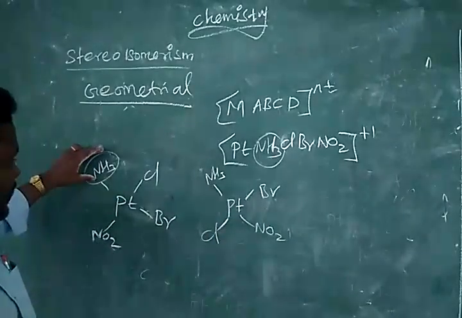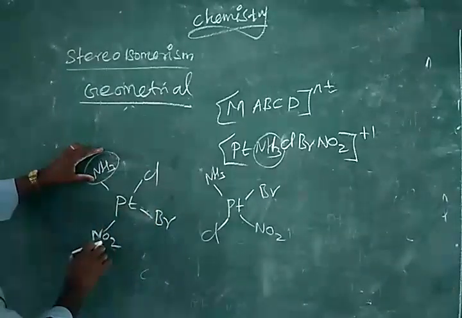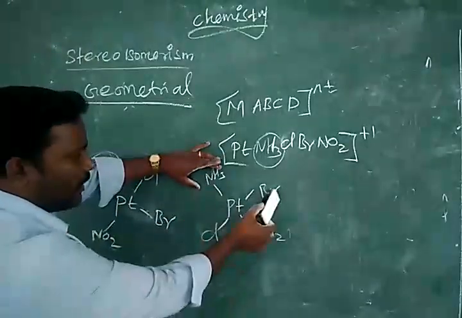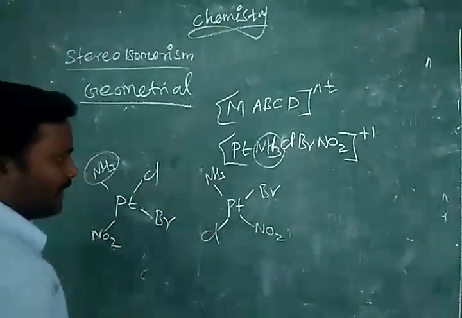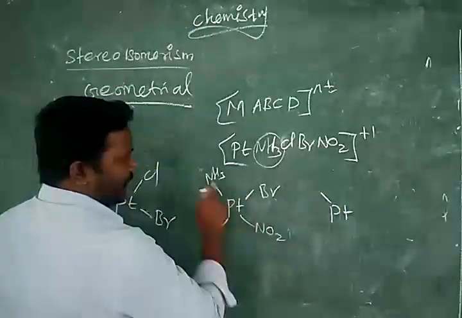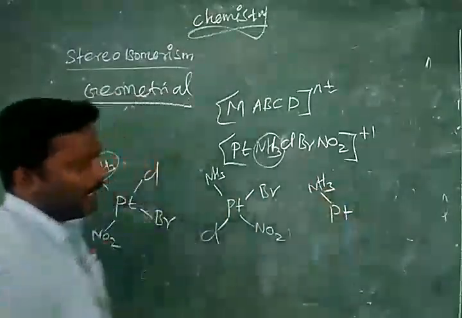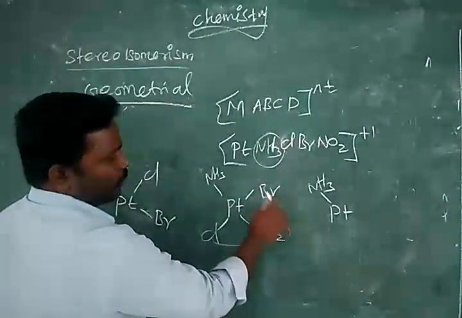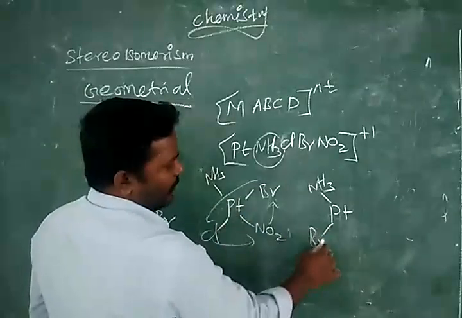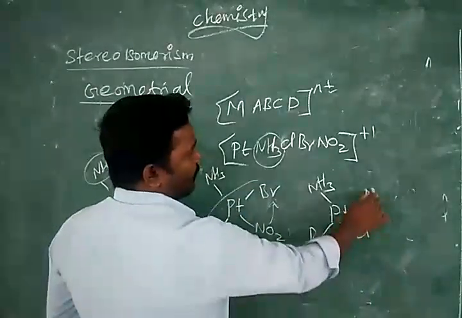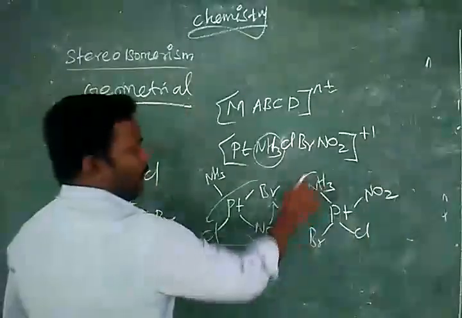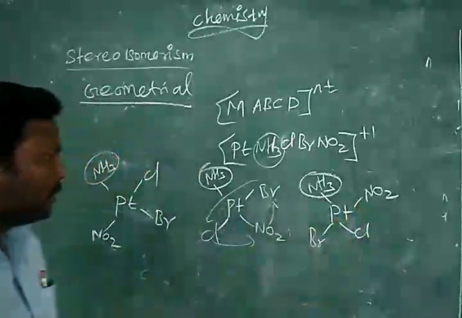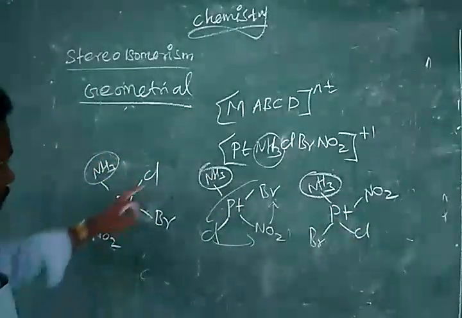See, NH3 here, the adjacent are Cl, NO2. But you see in the second isomer, the NH3 adjacents are Br and Cl. So it is a different isomer. Third one, how do you write? Again, the NH3 reference ligand, you keep it in the same place. One more rotation. Cl, NO2, Br. So Br, Cl, NO2. Now, NH3 has the adjacent Br and NO2. Anywhere NO2 is there, but Cl.